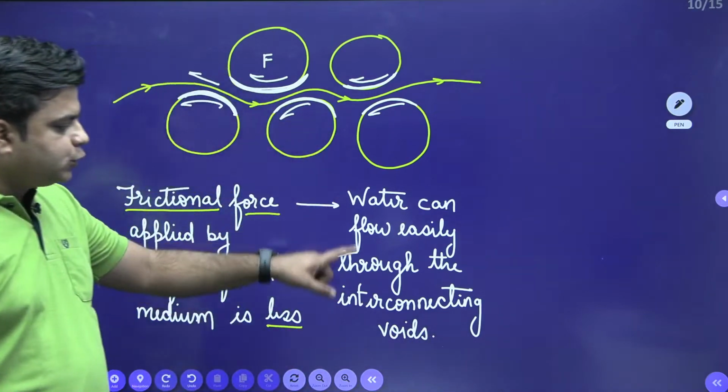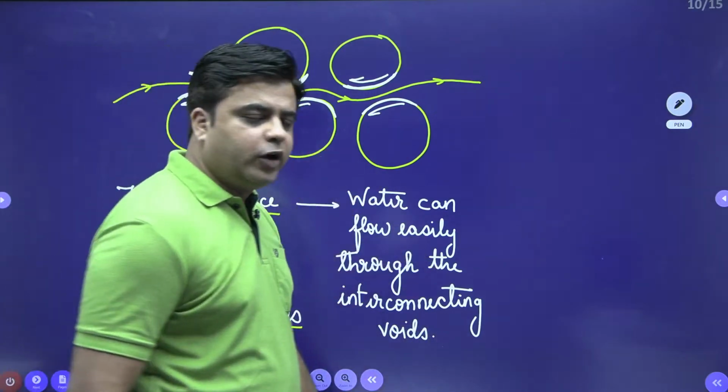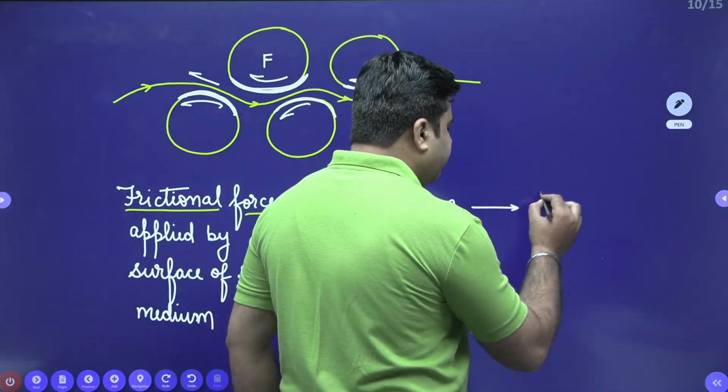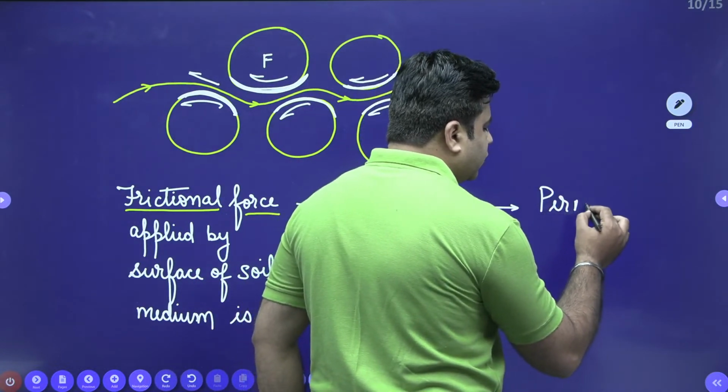And if water is flowing easily through the interconnecting voids, it means that permeability of the soil medium is more.